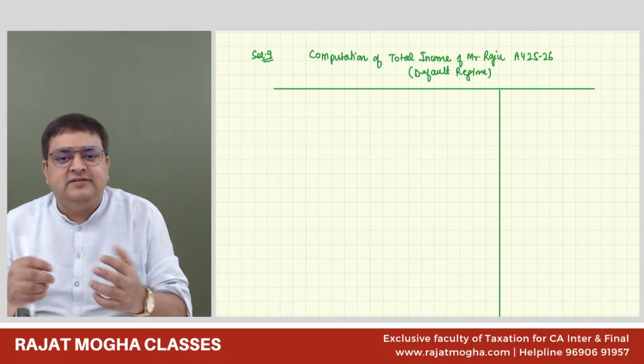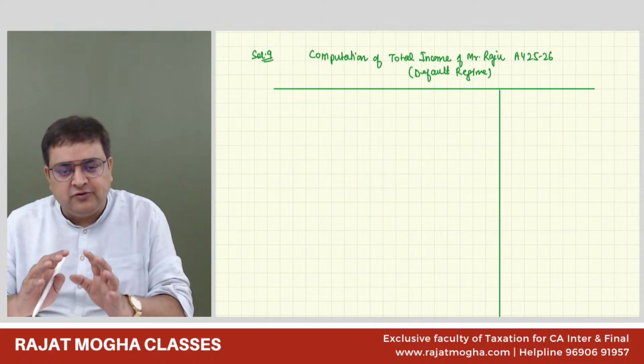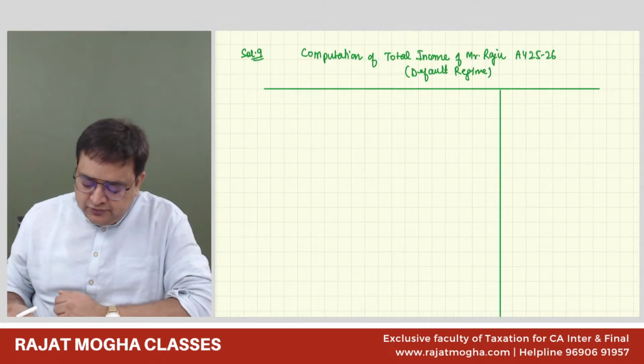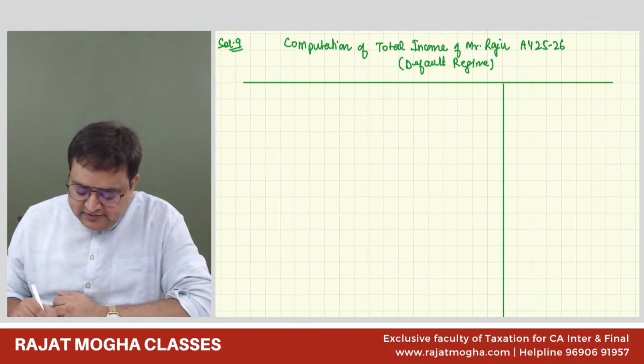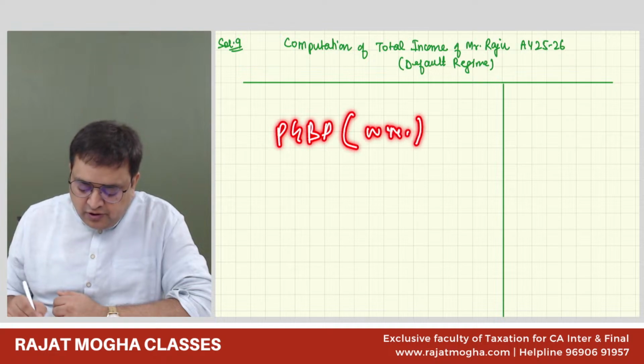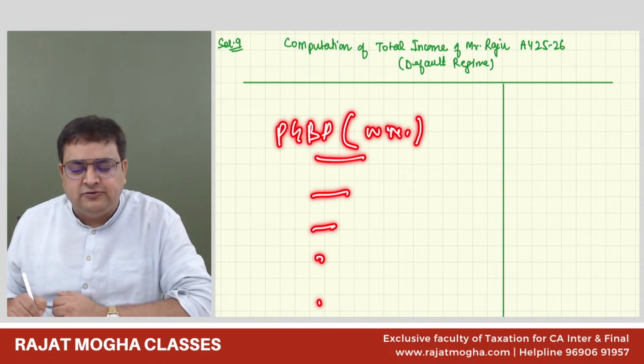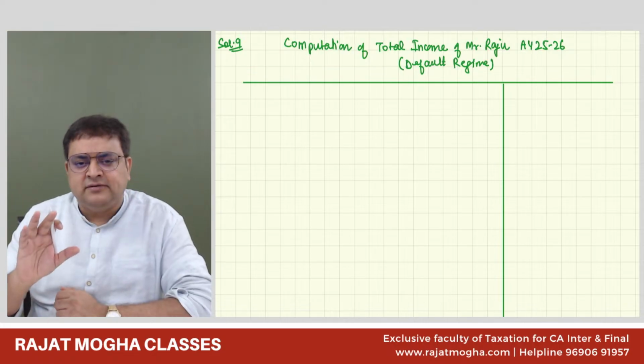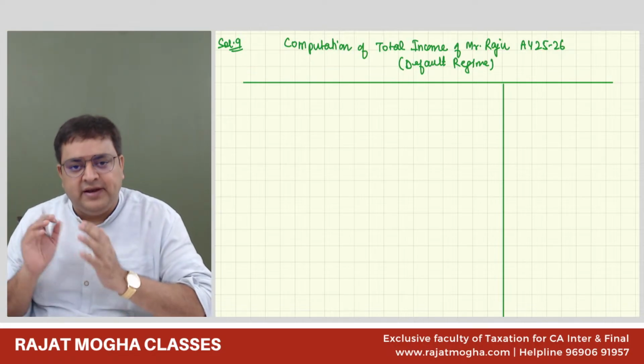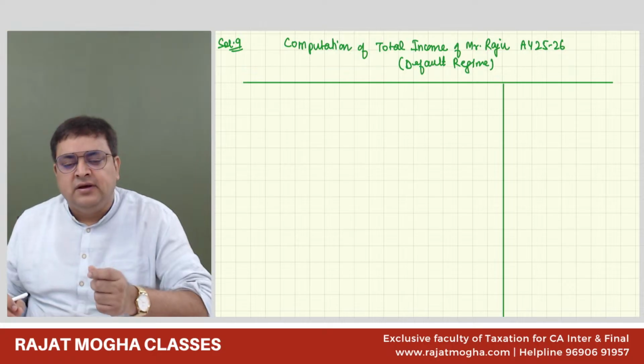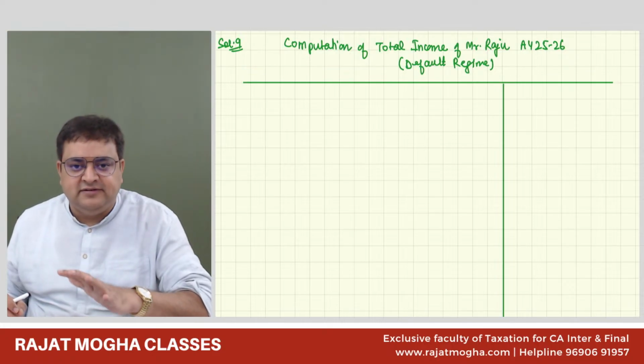House property anyways it is 0. So either you can just write PGBP here at a high level and write a working note, or you can compute PGBP right here also. Let us do it from the examination perspective, because in examination we'll get more of the other heads.